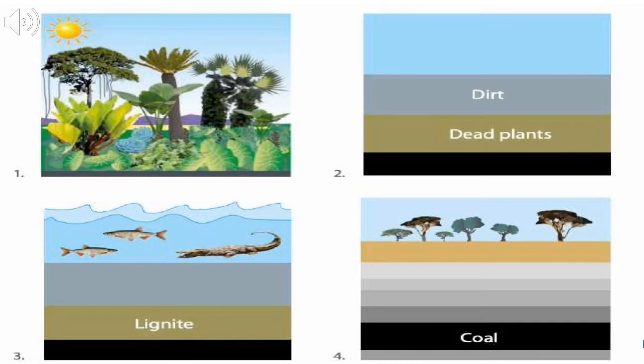Then we move to number 3, and there we will see under the ocean there are the different phases and the different layers, and then we get the lignite. And in number 4, eventually once you look at the different layers, after layer, and this is after millions of years of these dead plants and living matter that died, lies under there and coal is formed.